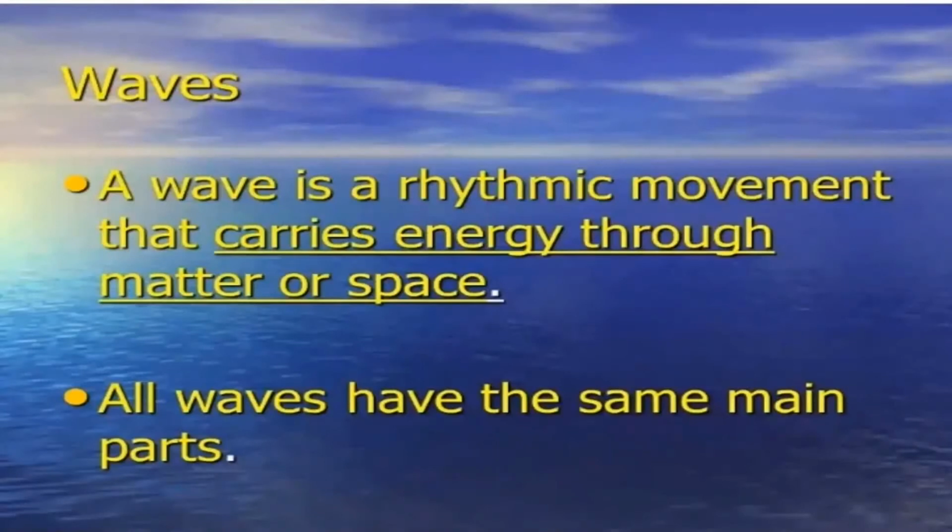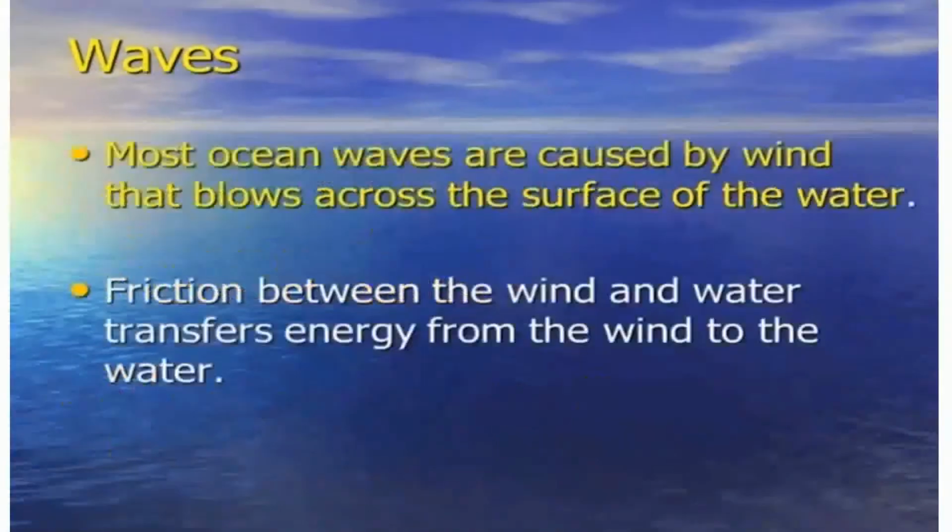All waves have the same main parts. When the water moves in upward and downward direction, this will form a series of crest and trough. These ocean waves are caused by wind that blows across the surface of water. Friction between the wind and water transfers energy from the wind to the water.